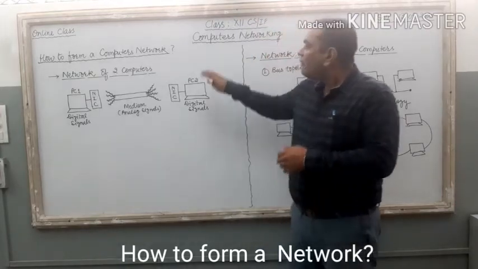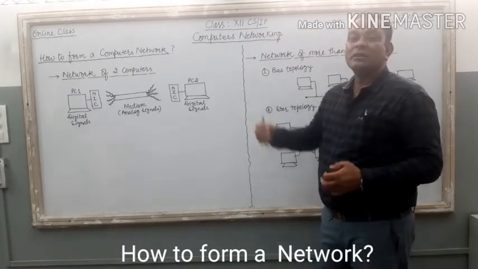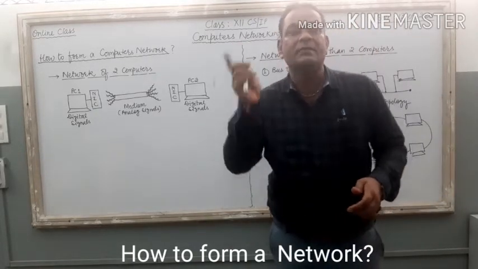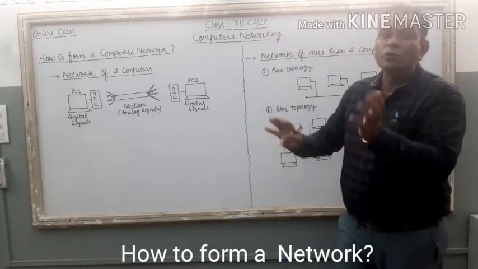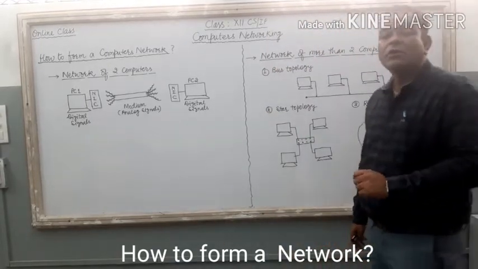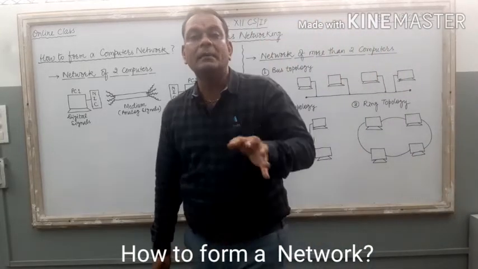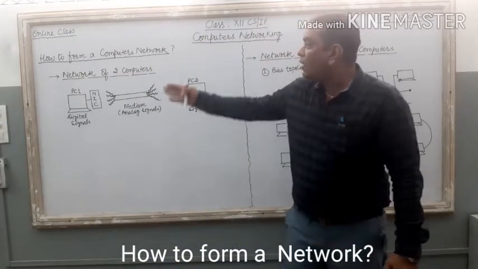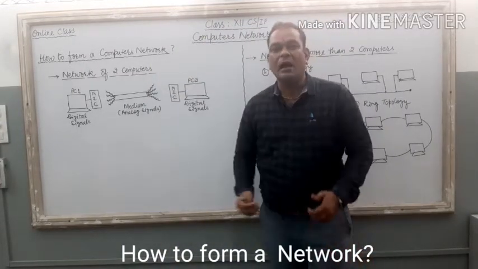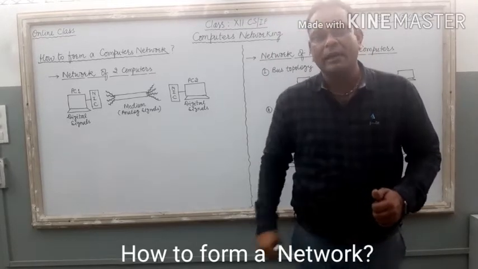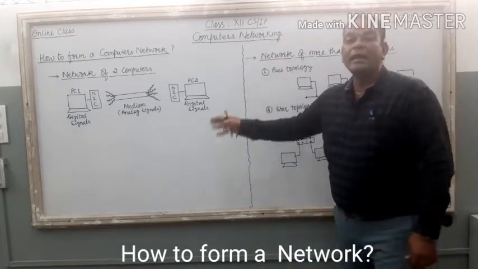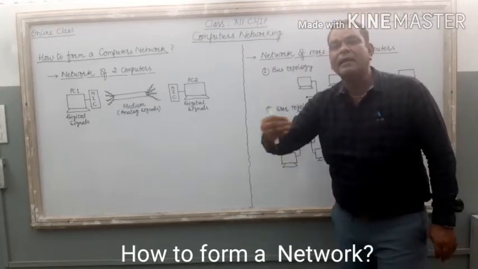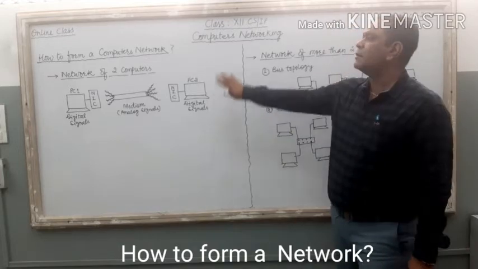So here we are on the chapter of computer networking, and it is a common chapter in computer science as well as informatics practices. Now our today's video lecture is based on a very important and interesting concept of this chapter. The concept is how to form a computer network, how you can build your individual computer network, or how we can connect different computers with each other and create a computer network. Right? It is our today's topic.